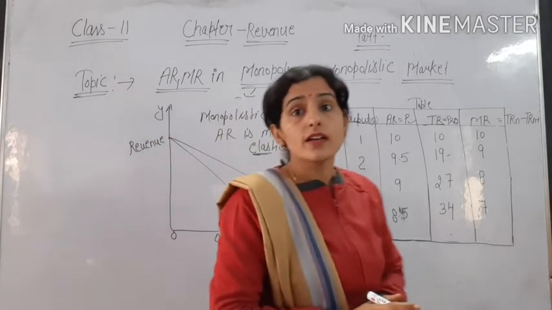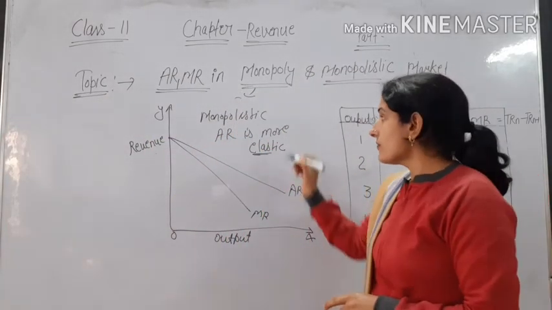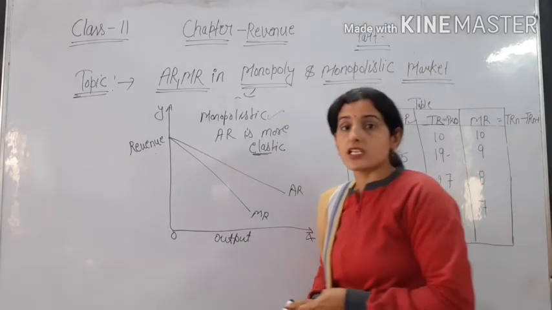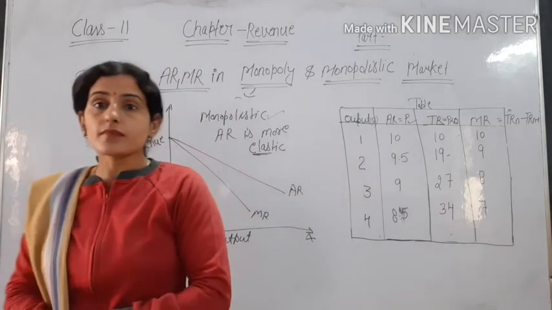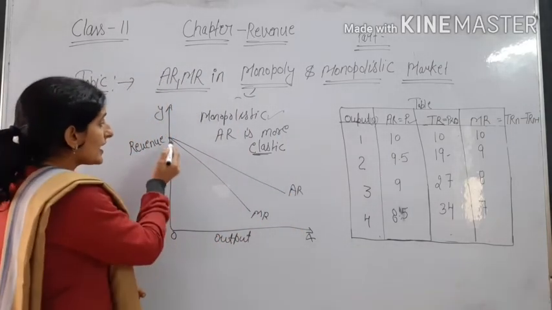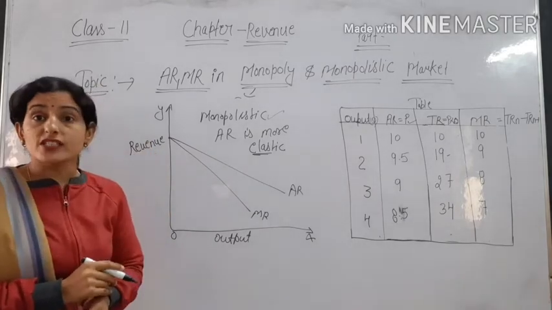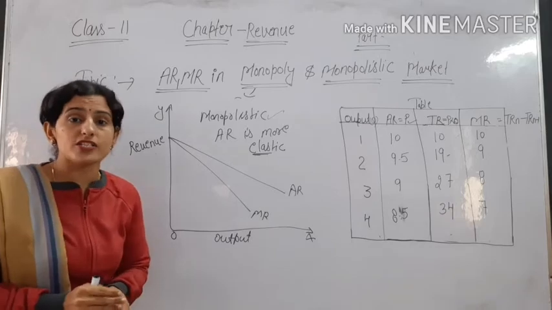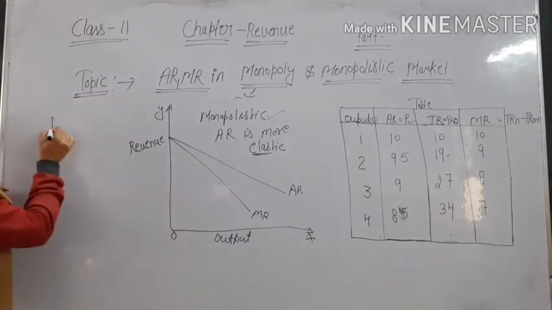It is changing more in monopolistic competition. In monopoly, price is not changing much, but AR in monopolistic competition is more elastic compared to monopoly. In monopoly, AR is less elastic.